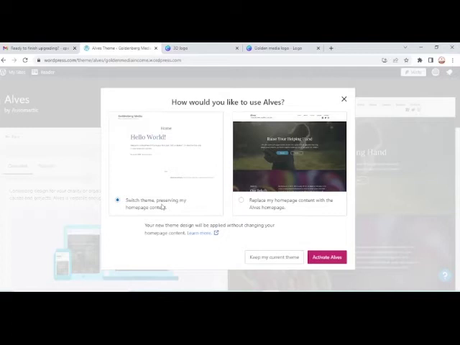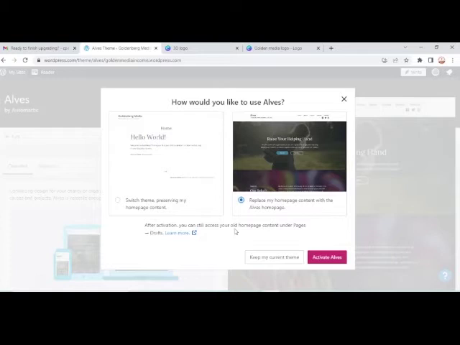So it says here that I can switch theme preserving my home page content, or I can replace the homepage content with the house homepage. I prefer to replace it because I've not really done anything with the page now. So after activation, you can access your old homepage content under pages.